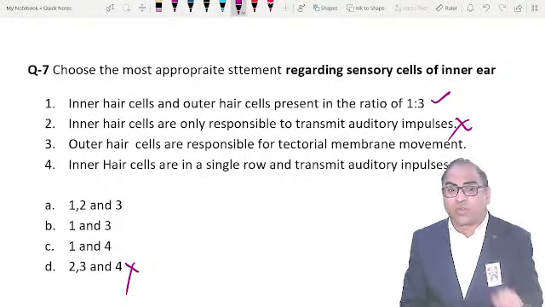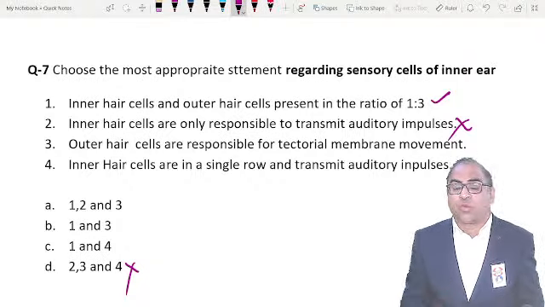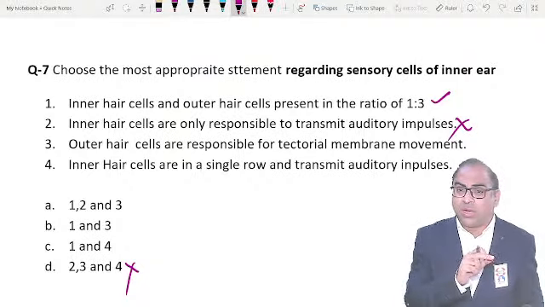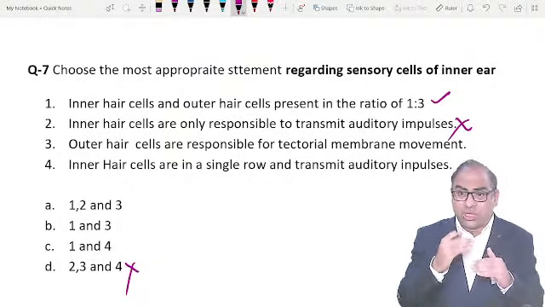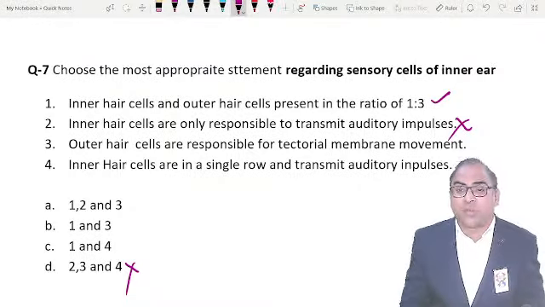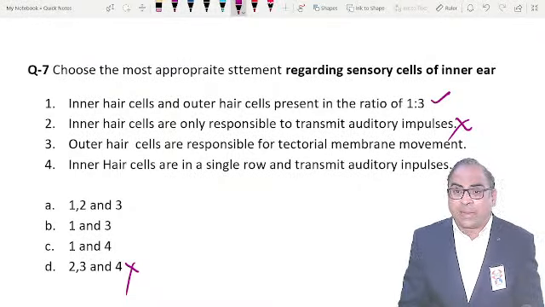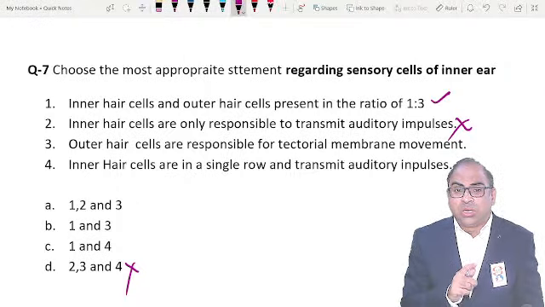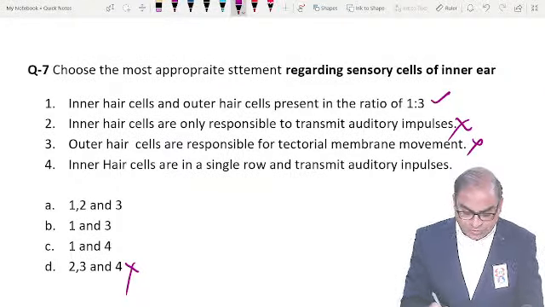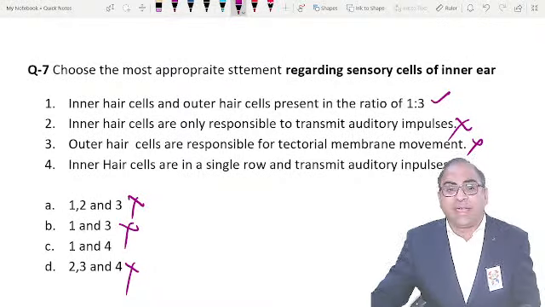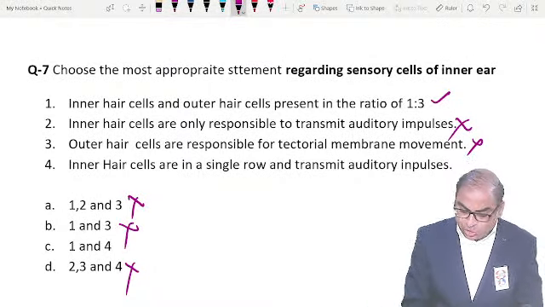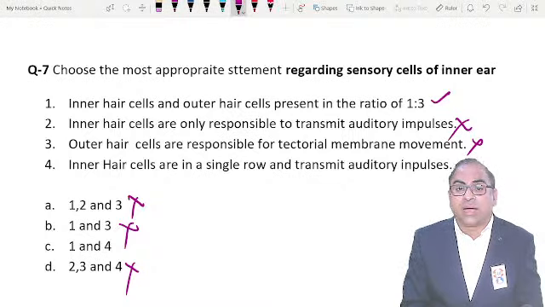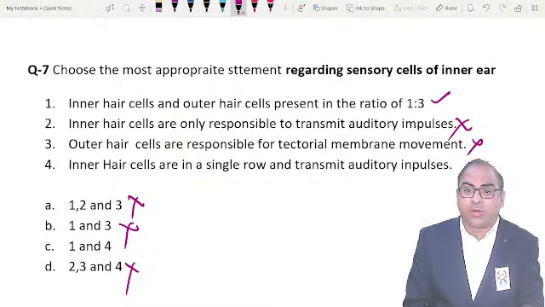So the examiner was giving you that outer hair cells are responsible for tectorial membrane movement. Not at all. It is the friction between these two which is responsible for the sensory part. Clear? So option 3 is again a false statement. If options 2 and 3 are false statements, I can rule out options A and B. And the right answer should be that inner hair cells are in a single row and transmit auditory impulses.